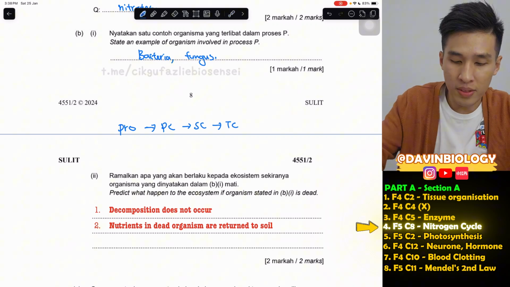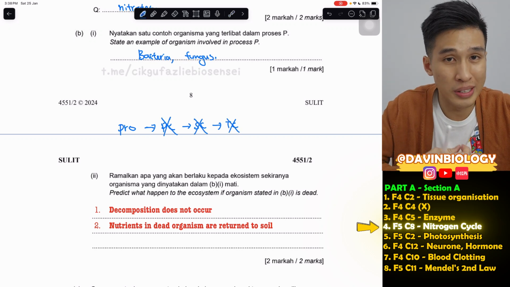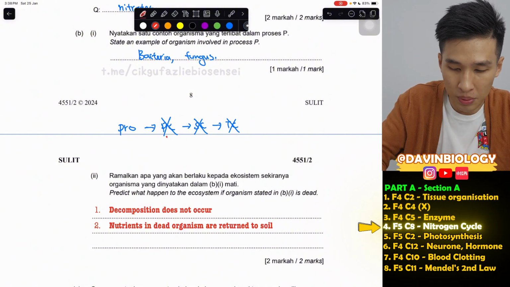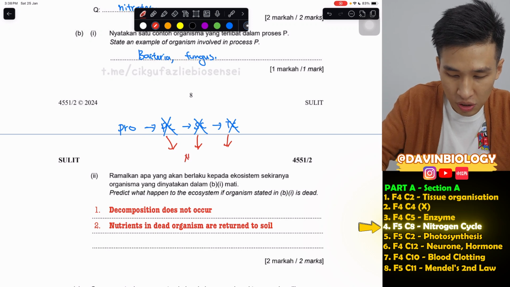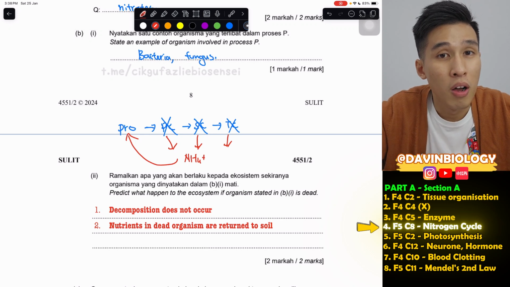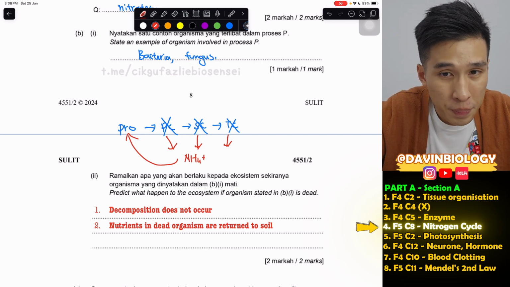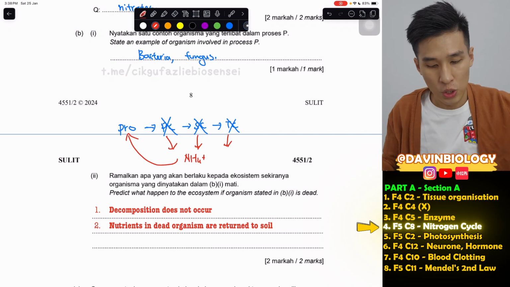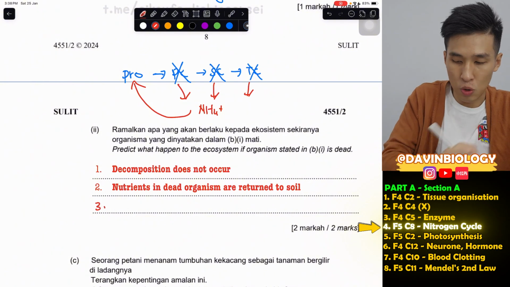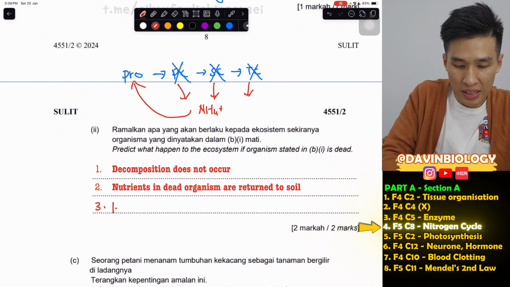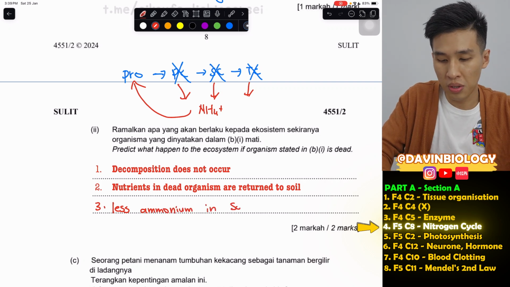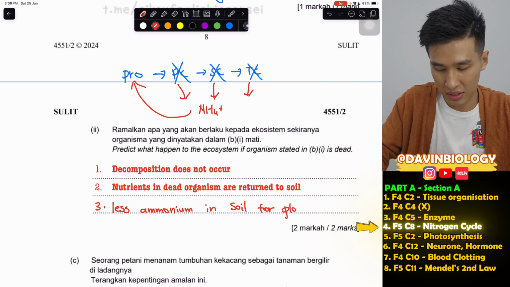So basically when they die, decomposers will decompose their dead body into what we call ammonium, just now remember. So when they become ammonium, NH4+, that is how plants can indirectly eat them more. So it's basically to balance the food chain, to make sure plants get enough nutrients. So as you see, nutrients in dead organisms are not returned to soil. So you can also say there will be less ammonium in soil for plants.